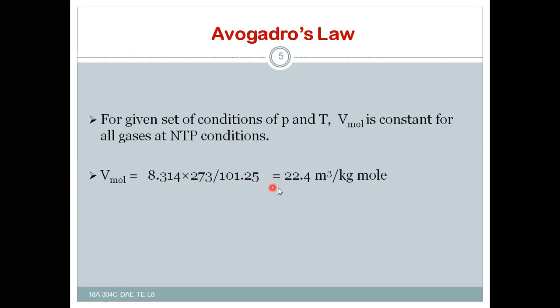Then molar volume is equal to 22.4 meter cube per kg mole. This we must remember. For normal temperature and pressure, NTP conditions, the molar volume remains constant for all gases. That means this molar volume of 22.4 meter cube per kg mole will be the same for all gases at NTP conditions.